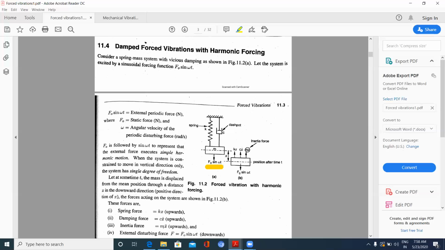Kx, the spring force; Cx dot, the damping force; mx double dot, the inertia force; and the external force acting in the opposite direction, F naught sine omega t, where t is the time and F naught is the static force. F naught sine omega t is the external periodic force, considering it to be a harmonic or sinusoidal force function.